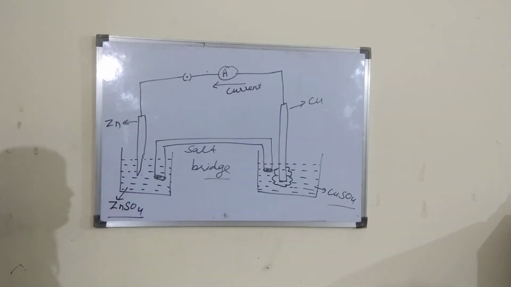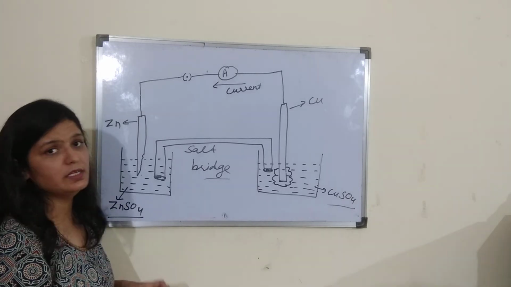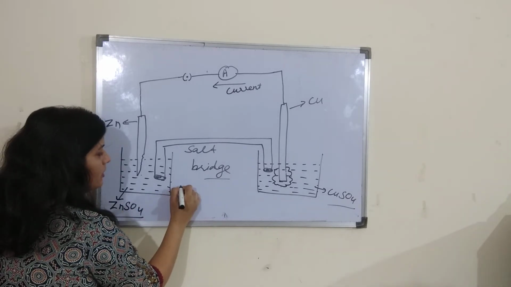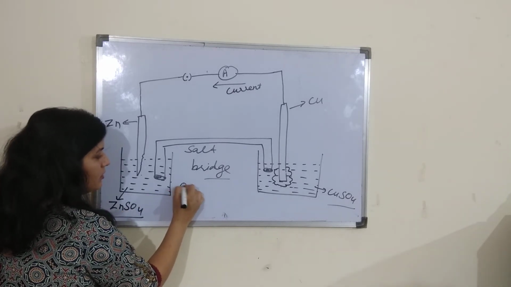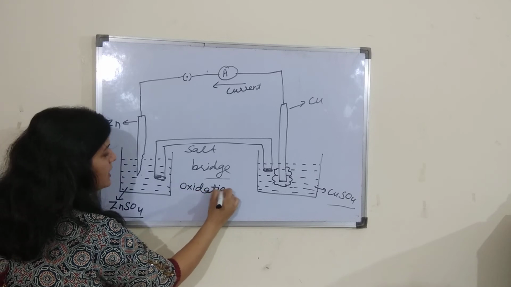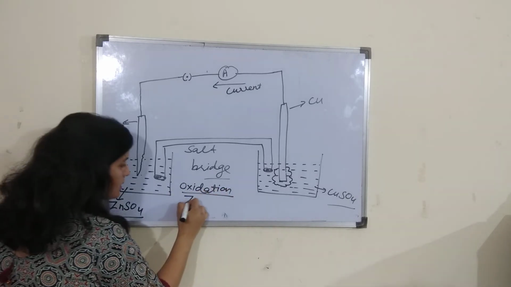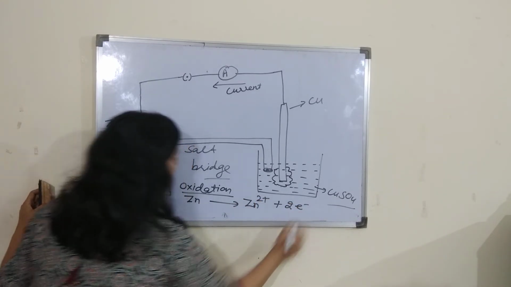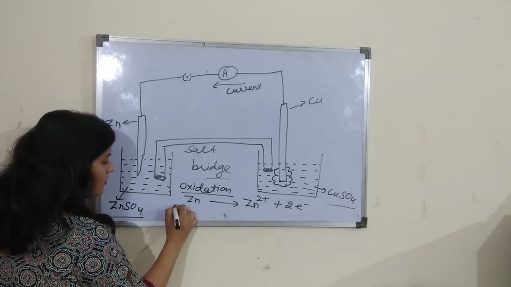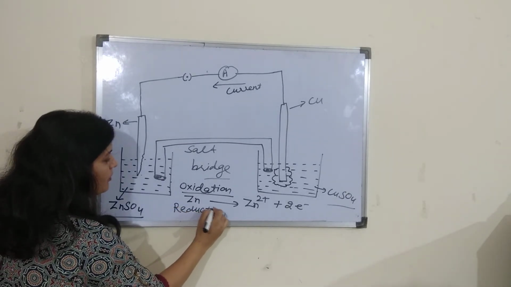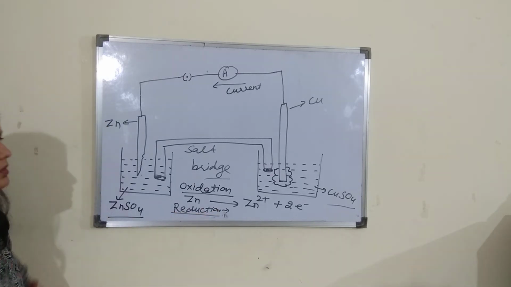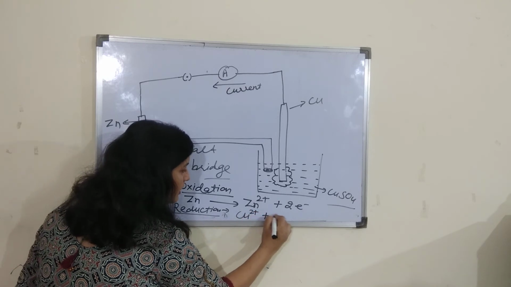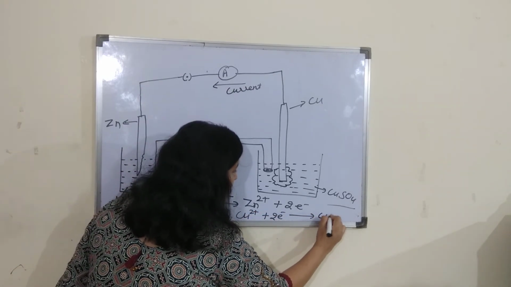Now he explained these points. He told that on the left side oxidation of zinc metal occurs. Zinc was converting into zinc ions in the left container. And on the right side the reduction of copper ions occurs. Copper ions were converting into copper metal.